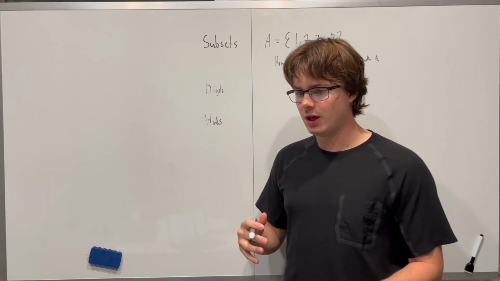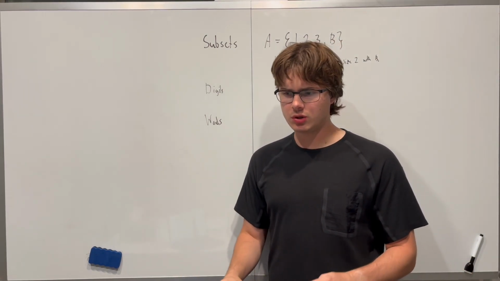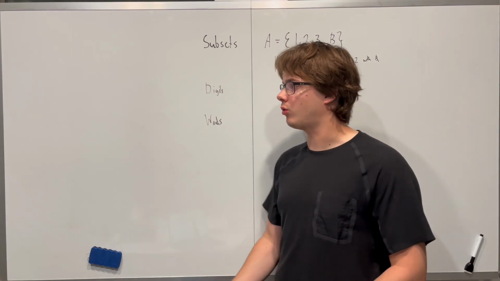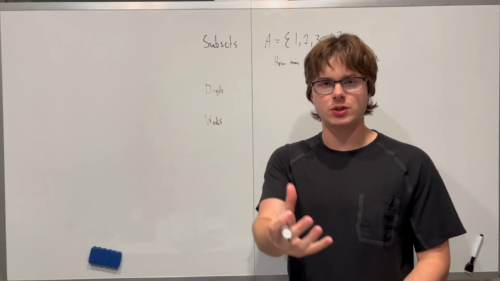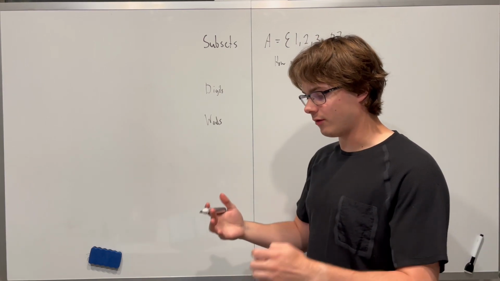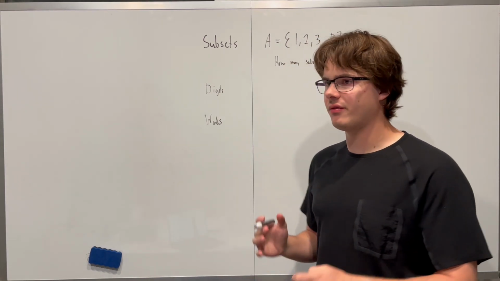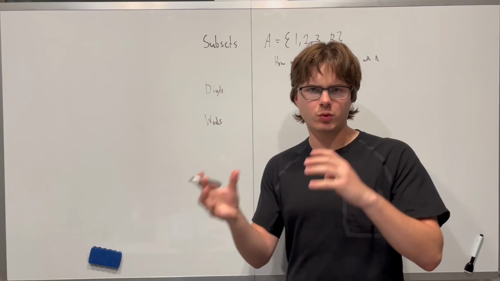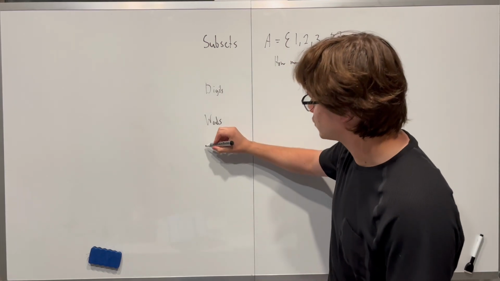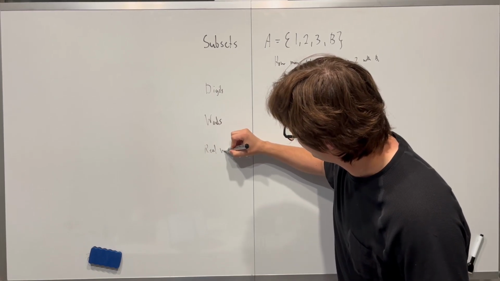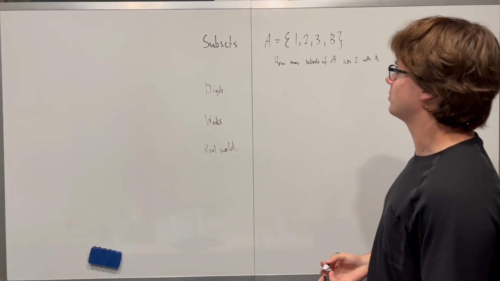Like if you have 10 10-cent coins, 1 loonie, 1 toonie, I'm very Canadian, or if you have 2 dimes and 4 quarters, how many different combinations can you get of these coins to get a total number? Or like if you have this many blue and red balls in a jar and you need to pick 5, things like that. Those will be real world problems I'll do later.